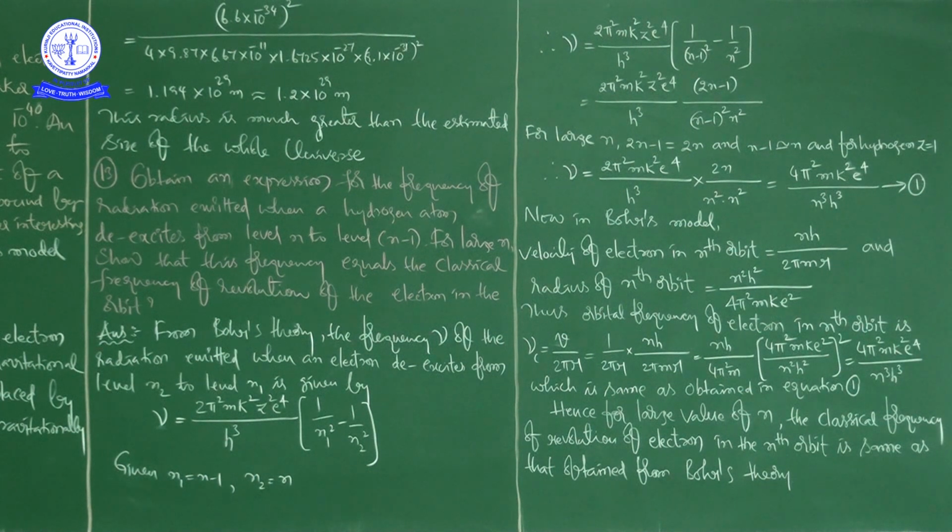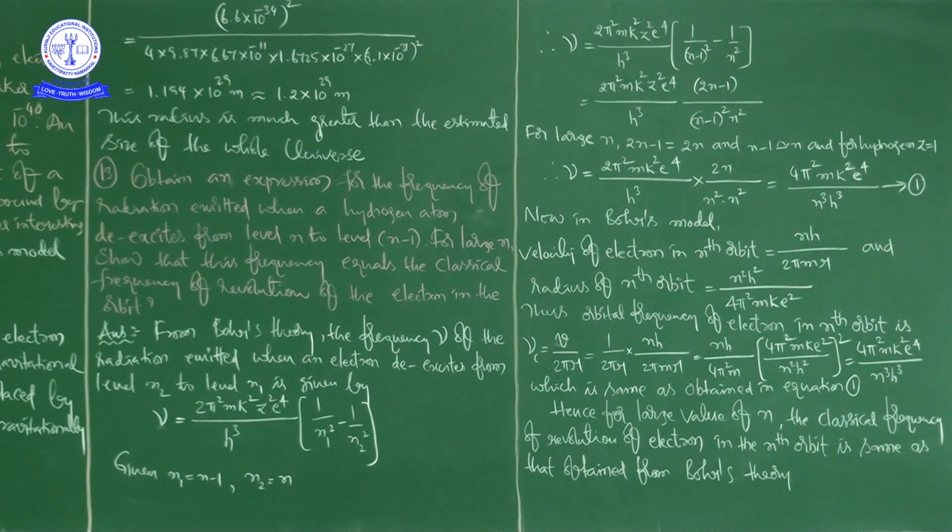For large n, we have to show that this frequency equals the classical frequency of revolution of the electron in the orbit. So he is asking to show that the frequency we are getting here is equal to the classical frequency of revolution of the electron in that orbit.